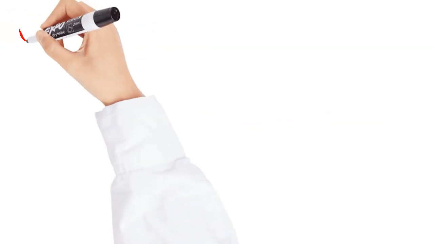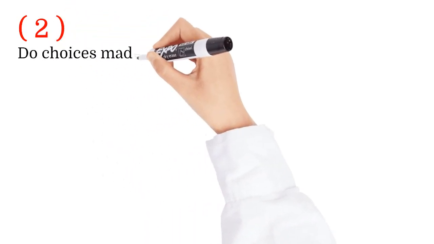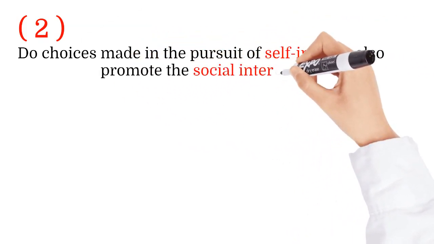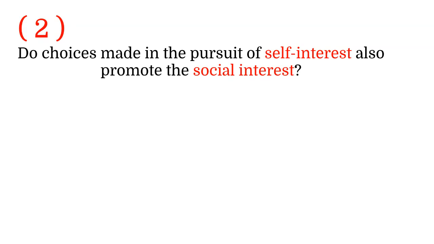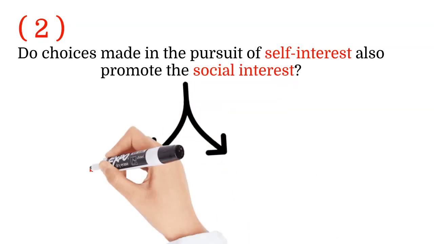Then moving to the second big economic question that summarizes the economic scope. The question is, do choices made in the pursuit of self-interest also promote the social interest? To understand the question, we need to understand what self-interest means and what social interest means.